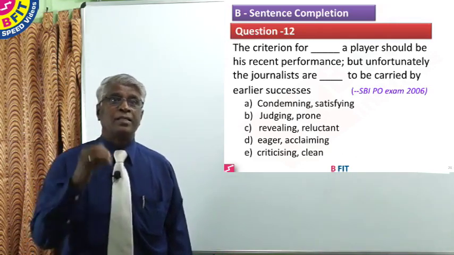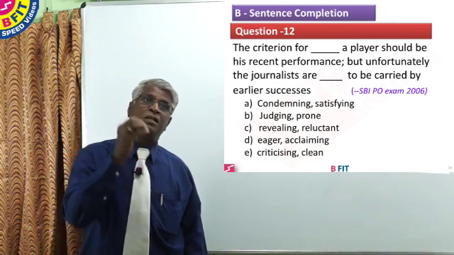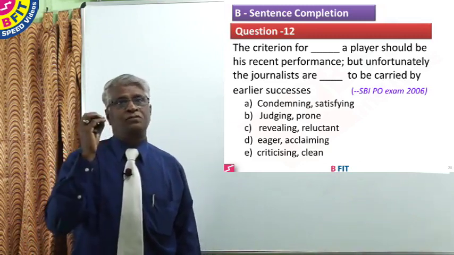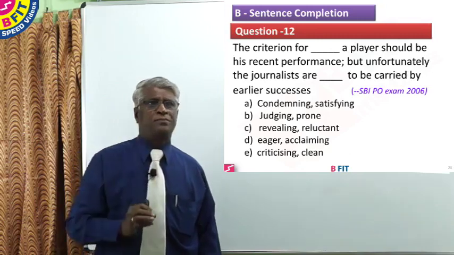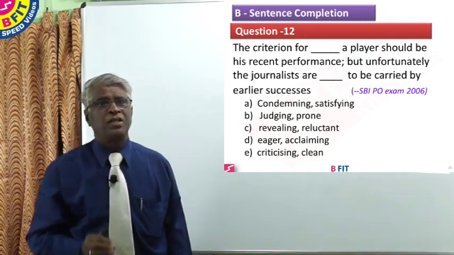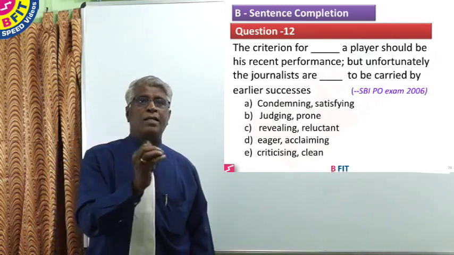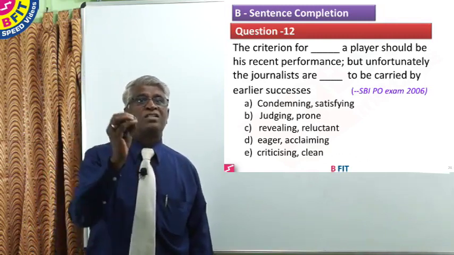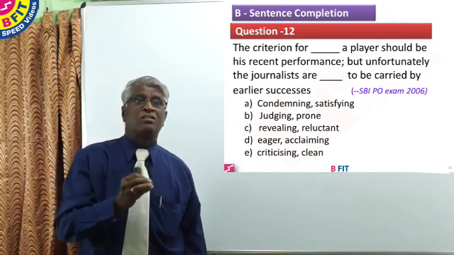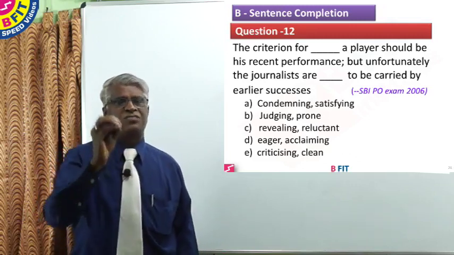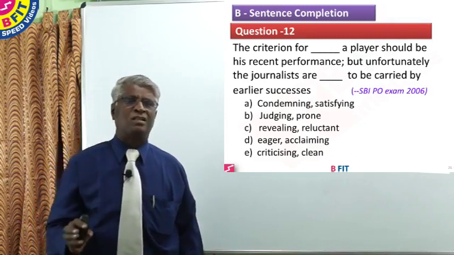But here the criterion, a single factor for dash a player, for condemning a player, for judging a player. If you take condemning, the criterion for condemning a player should be his recent performance, but unfortunately the journalists are satisfying. Satisfying is totally wrong, grammatically wrong.